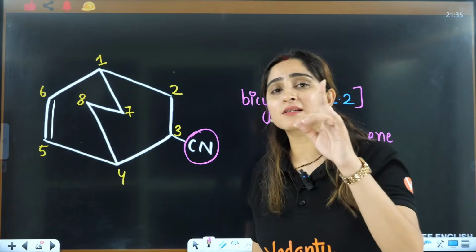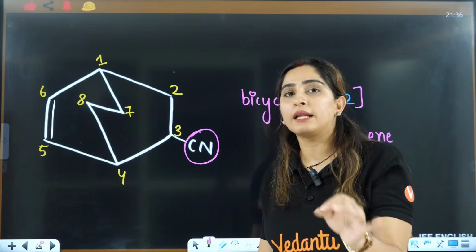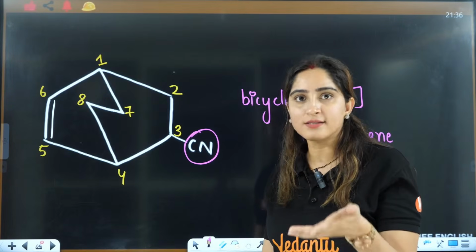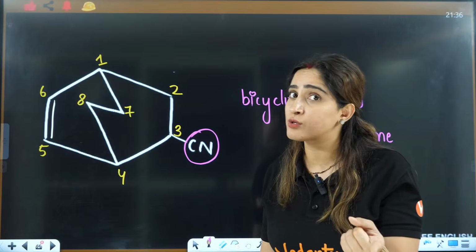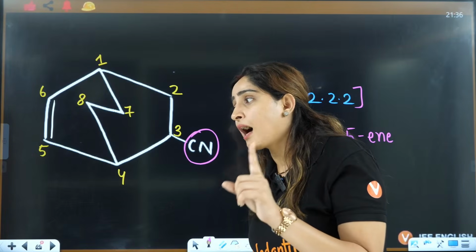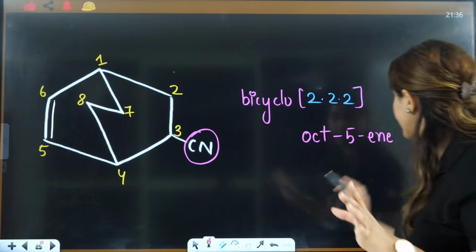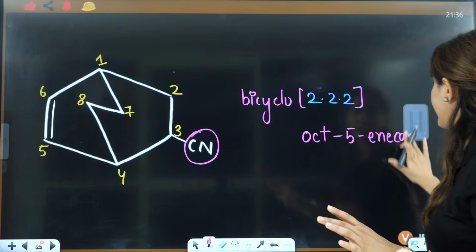CN, whenever it is connected to the ring, right? This is a ring, a cyclic ring. It is connected to the ring. It is a functional group, but it is excluded from the parent name. That is called carbonitrile. Okay, so I will write it as ene carbonitrile.